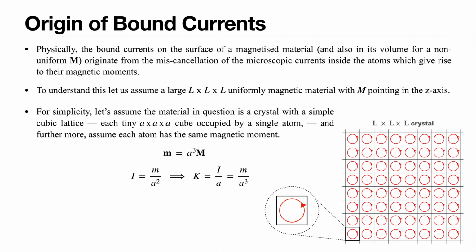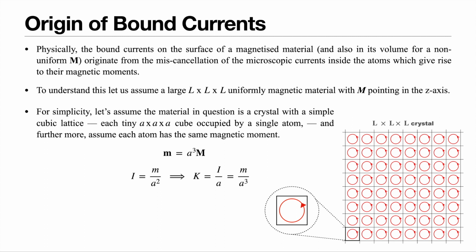So the surface that we are considering is in X and Y. For simplicity, we are further going into the crystal and considering a small cube that I have zoomed out, with dimension A. This A cross A cross A cube depicts a single atom, a single dipole, a single magnetic moment.